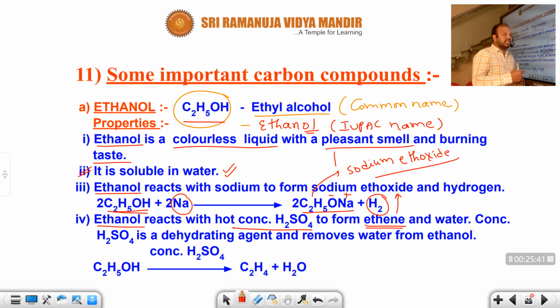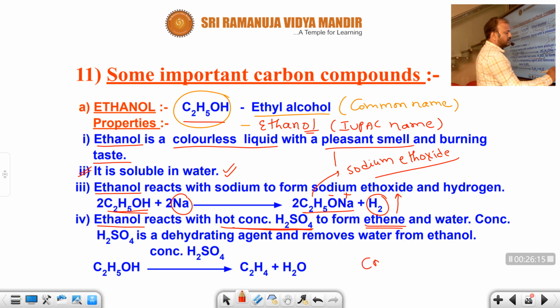If you take ethanol, you will get ethene. Propanol, you will get propene. Butanol, you will get butene. When it absorbs the water molecule, ethanol changes into ethene. Propanol changes into propene. Whatever alcohol you have taken on the reactant side, the corresponding alkene will be formed on the product side. If you take butanol, you will get butene in the presence of hot concentrated sulfuric acid.